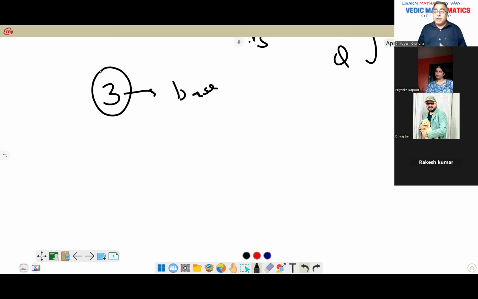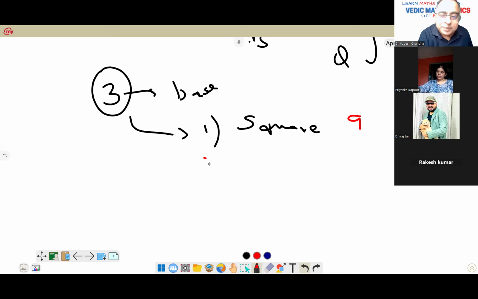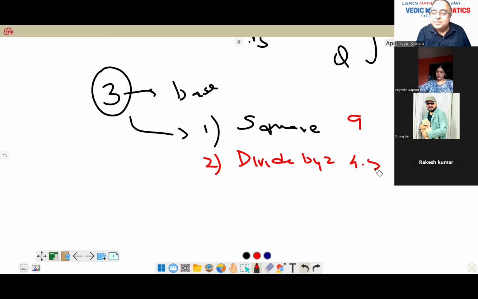Perfect. So both of you are correct. So there are two different ways. One is what you started with here. If it is odd, let's say this is odd. First step, square it. So what do you get? 3 means 9 on squaring. Second step, divide by 2. So dividing by 2, you get 4.5.